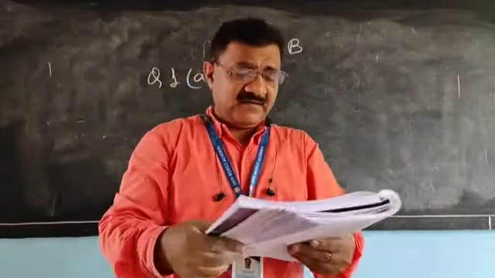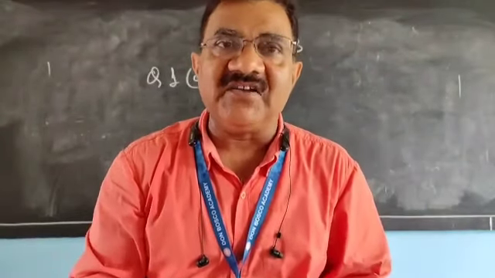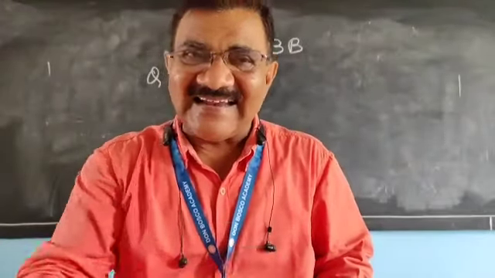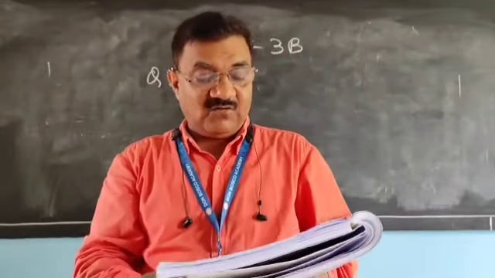What is there in exercise 3B question 1A? Dear children, wherever word problem is there, read it several times. Then only you will understand the question.